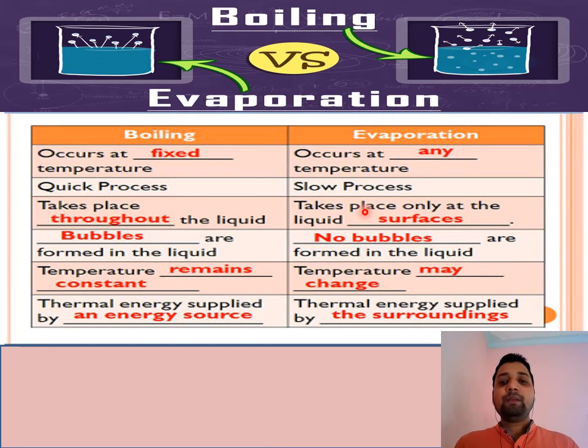What is the difference between gas and vapor? The question may come to your mind. Gas is a state of matter. Any substance that at normal temperature and pressure remains in the gaseous state is called a gas, like carbon dioxide, oxygen, nitrogen, all. But when you come to vapor, it is any substance in solid or liquid state which, by changing the temperature or pressure, can be changed into the gaseous state.